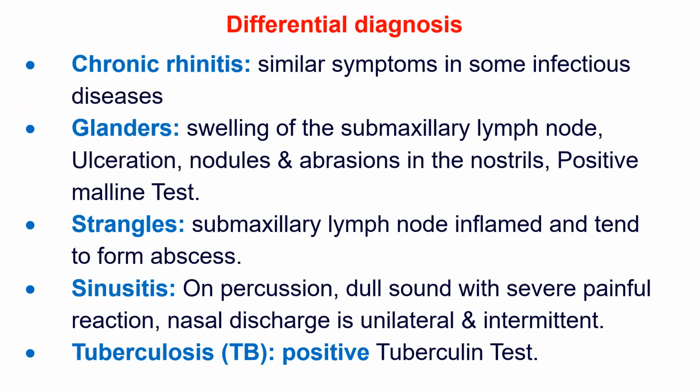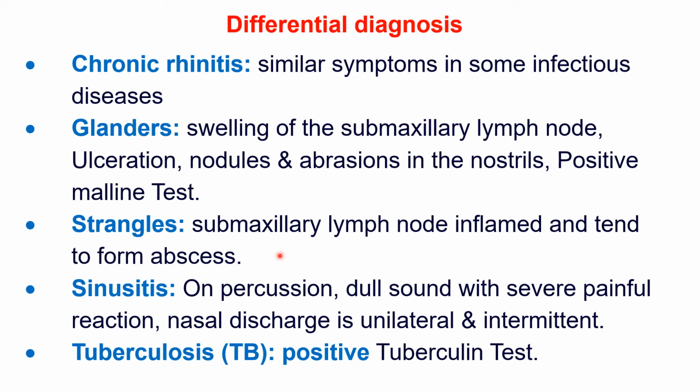Some diseases produce rhinitis as part of their symptoms. They are required to be differentiated from rhinitis. Chronic rhinitis is commonly observed in some infectious diseases. One is the glanders disease, where there is rhinitis. Here there is swelling of the submaxillary lymph node. There is ulceration, nodules and abrasion in the nostrils. And these cases are confirmed by a positive mallein test.